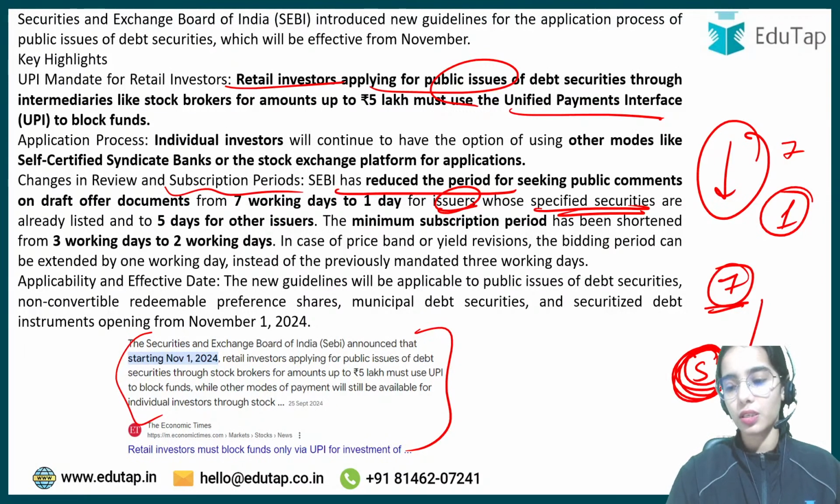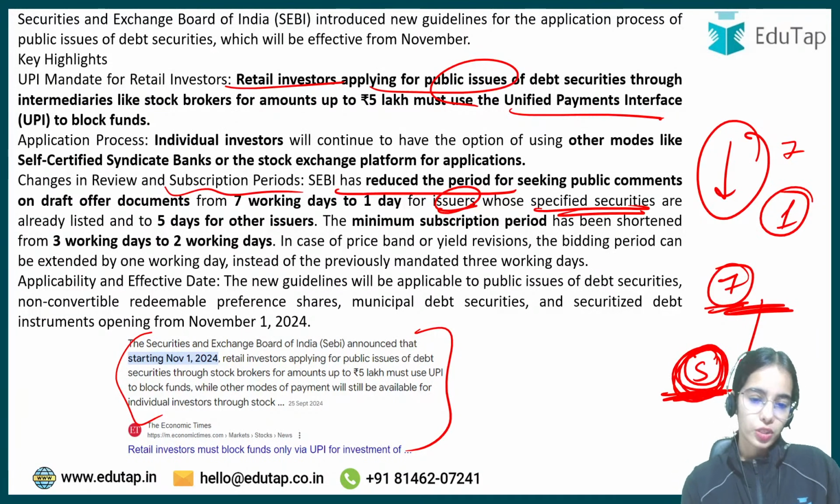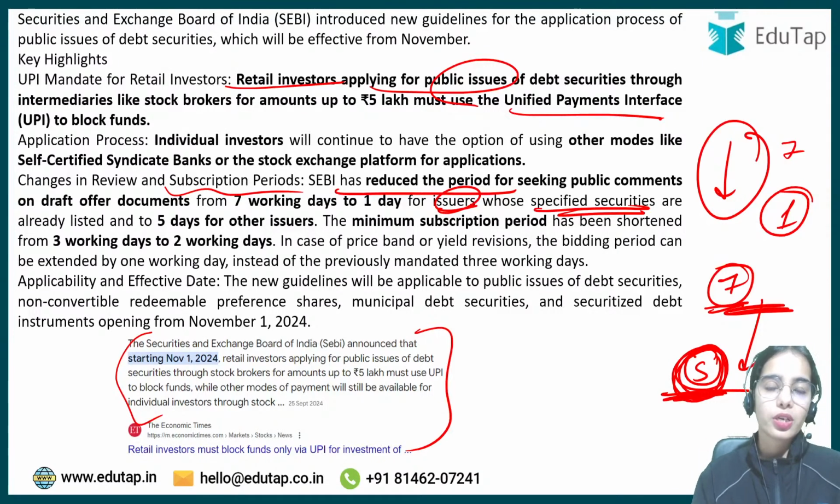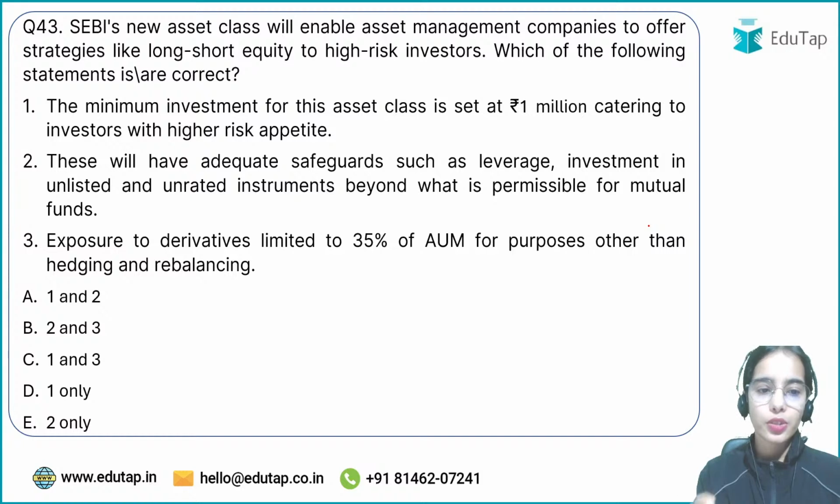Public comments before they were demanded for 7 days. Now the timeline is 5 days for a company that is issuing the debt securities for the first time, or these kind of securities are released for the first time. Minimum subscription period has shortened from 3 days to 2 days.